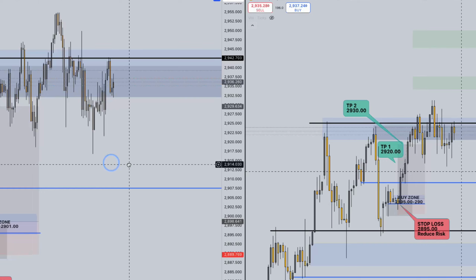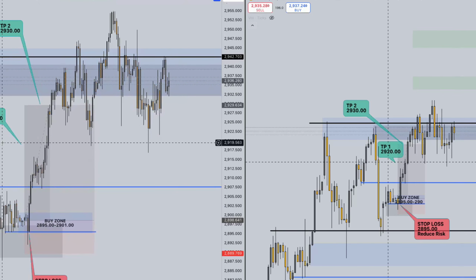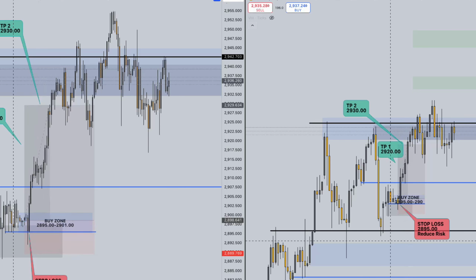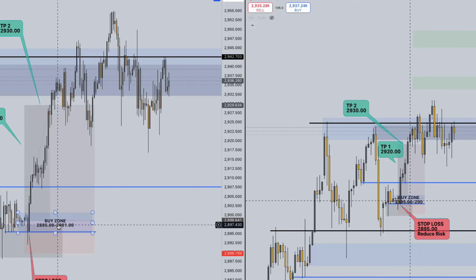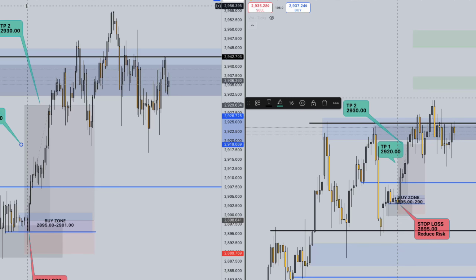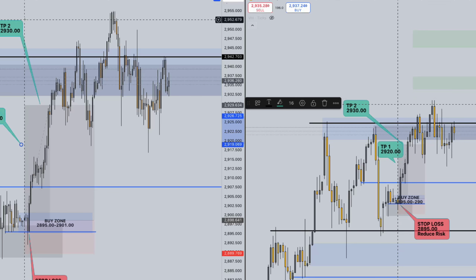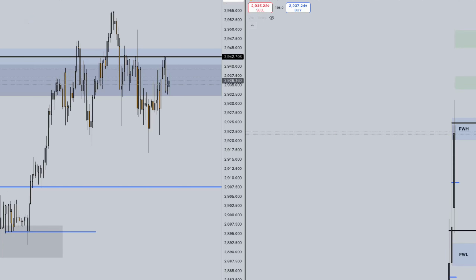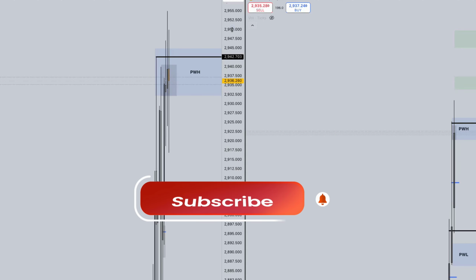Last week on gold, we called a really big trade, really big signal from, well, this is the setup here. Buy zone between 28.95 and 29.01. Take profit 1, 29.20, and it eventually extended up to take profit 2 at 29.30. So that was nice, but let's go ahead and remove this as this is no longer relevant. So let's see here. Right hand side will stop with weekly time frame. Left hand side will go to the daily time frame.